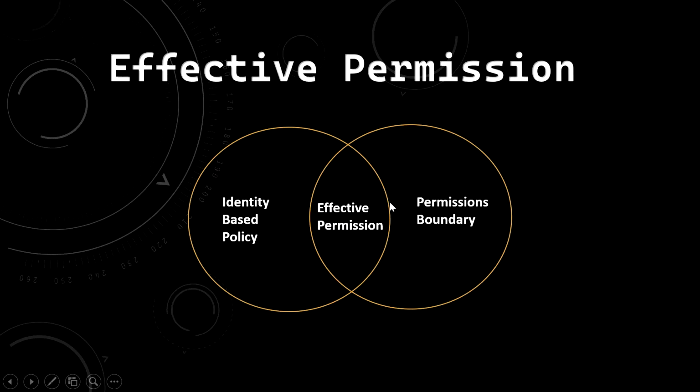And what will be the effective permission? What is the common permission? Within full administrative access, S3 full access is there, and for permission boundary also S3 access is there. What is the effective permission? Then full S3 access is the effective permission.